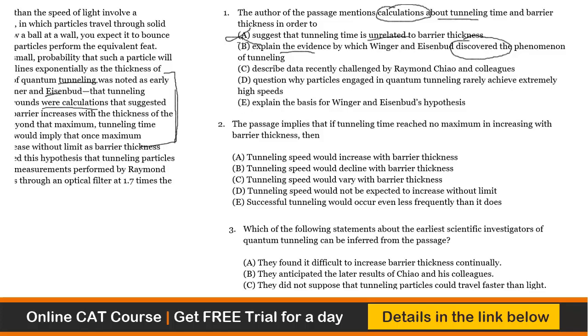So we can definitely put B in question. Why? Because of the word discovered. "Described data is challenged." Nothing has been challenged by Raymond and his colleagues. So this also goes out. So we know that the answer is from D or E.